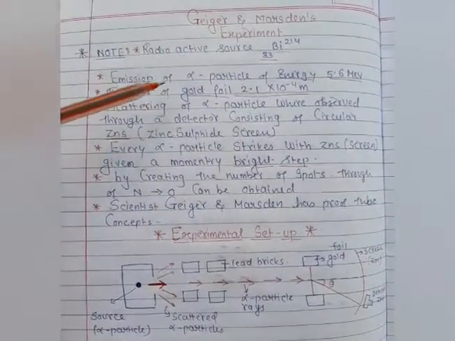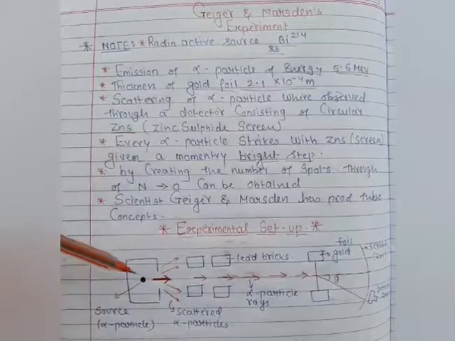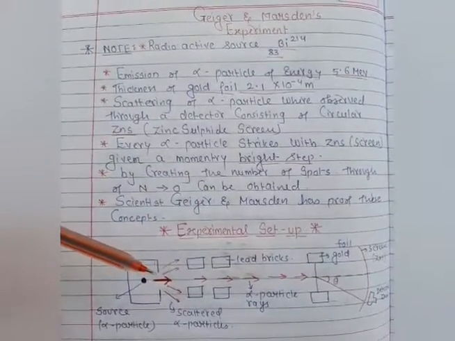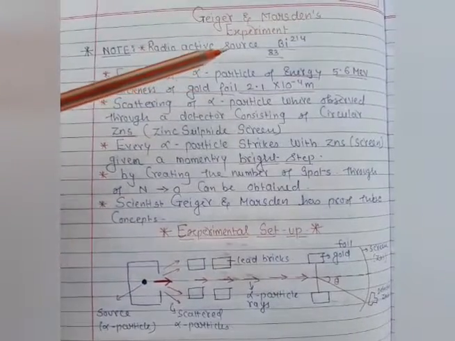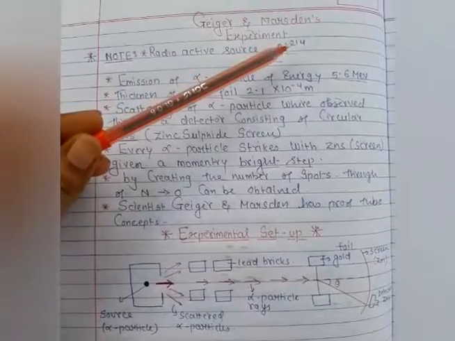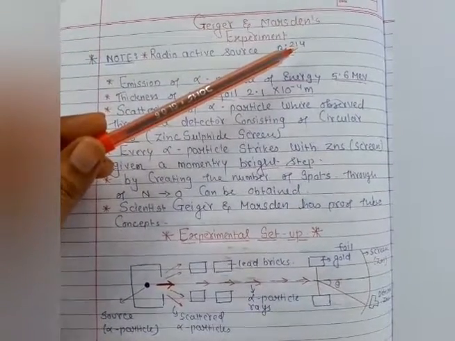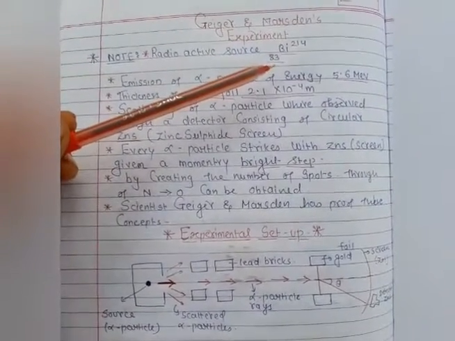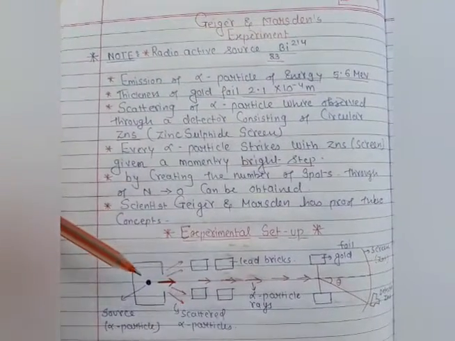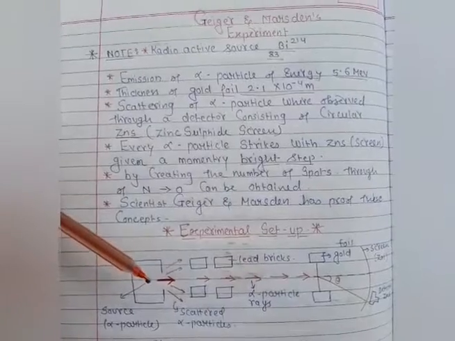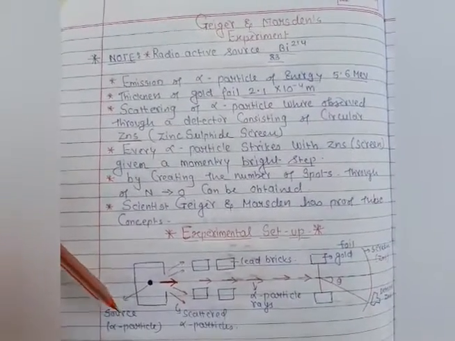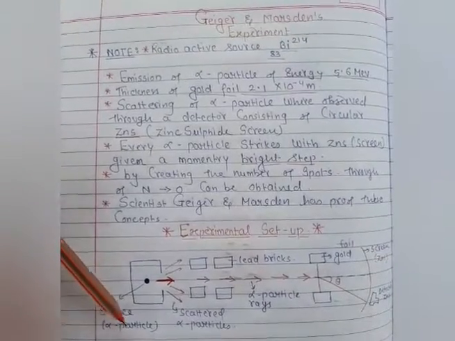In this experiment, first we have to consider a radioactive element. And here the scientist has taken the radioactive element bismuth. As you know very well, students, in chemistry, here 214 is the atomic mass number and 83 is the atomic number of this bismuth. So this bismuth is a radioactive element, and it is placed inside this container, and this is the source. And this radioactive element emits alpha particles.